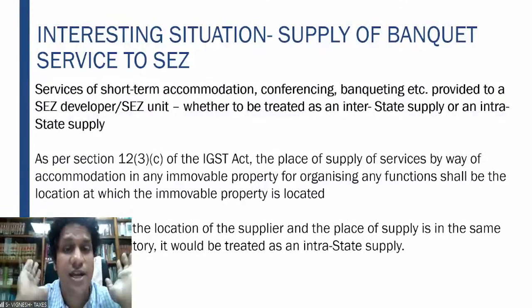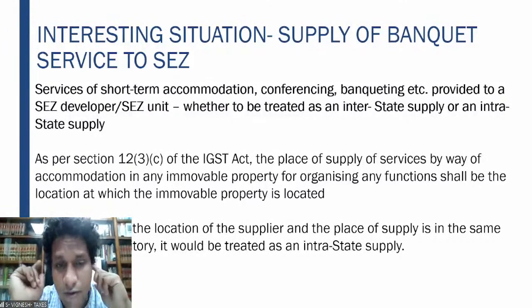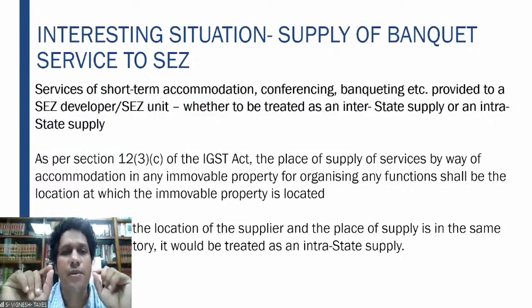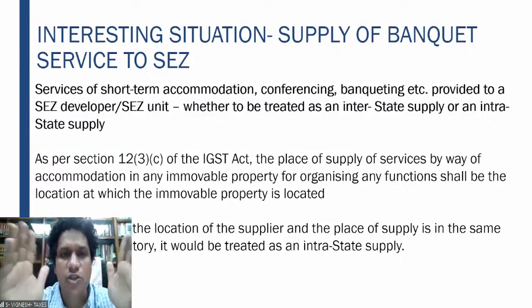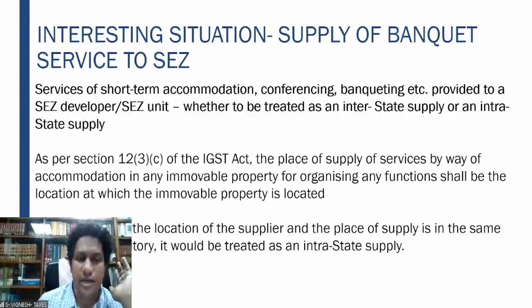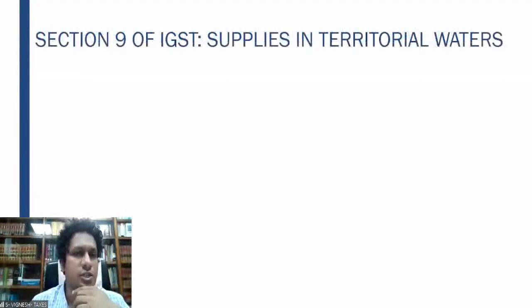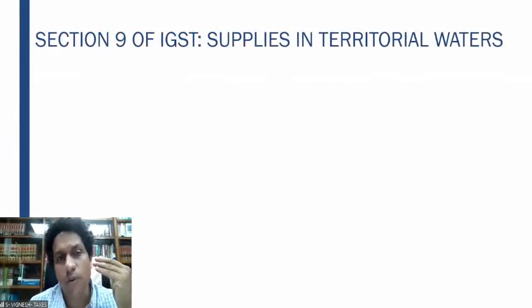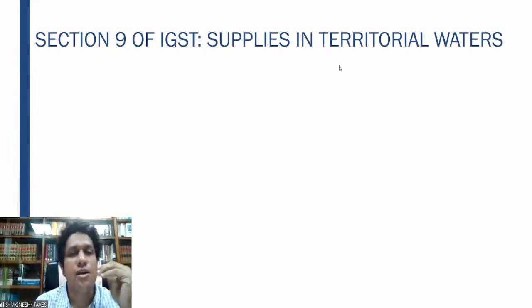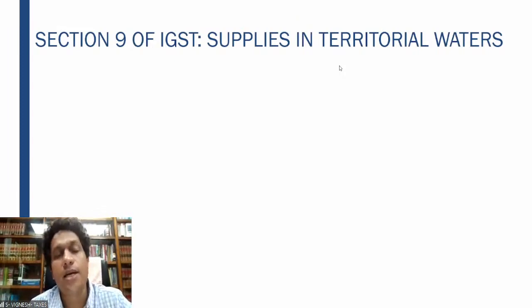You can definitely expect a question on this. So location of supplier, place of supply, it is in one state. It is to be treated as an intrastate supply. So this is an interesting situation with regard to which the government wanted to give some clarification, wherein the nature of banquet, conferencing or accommodation transaction between the hotel and the special economic zone.